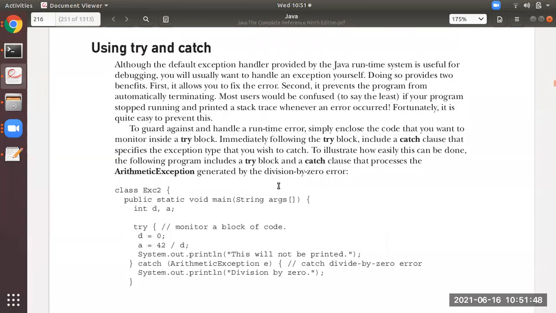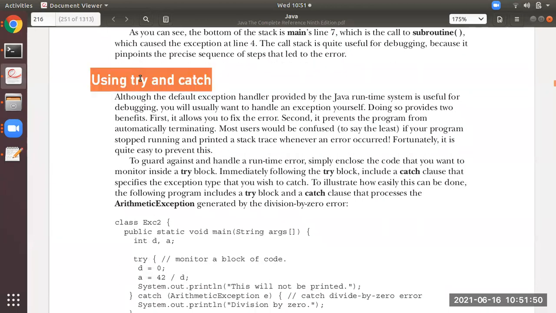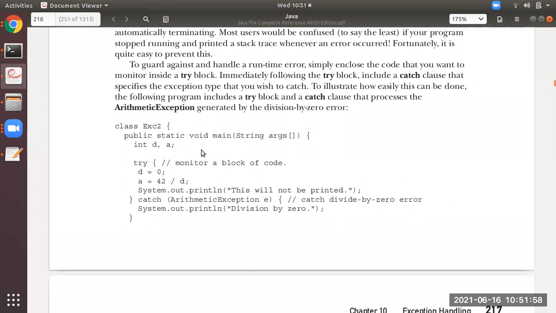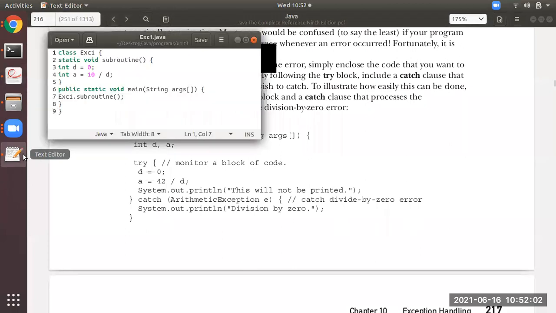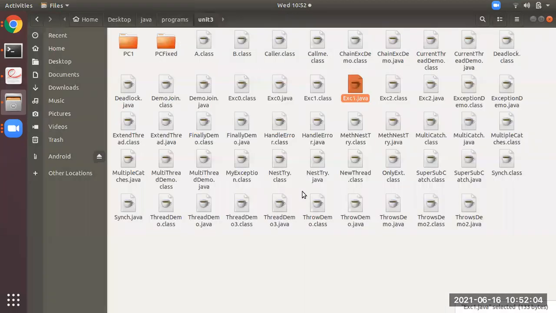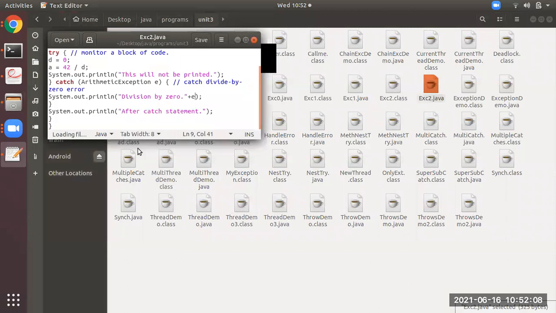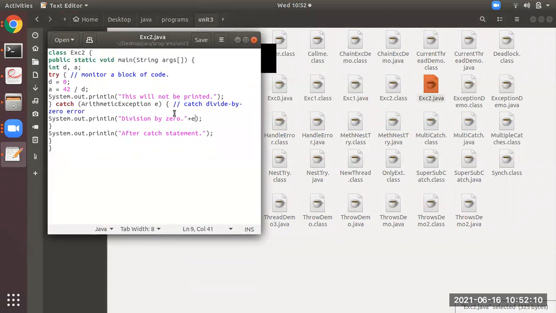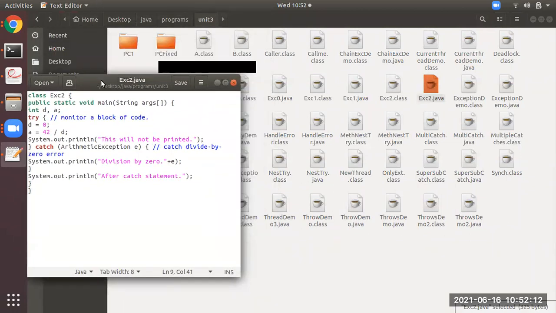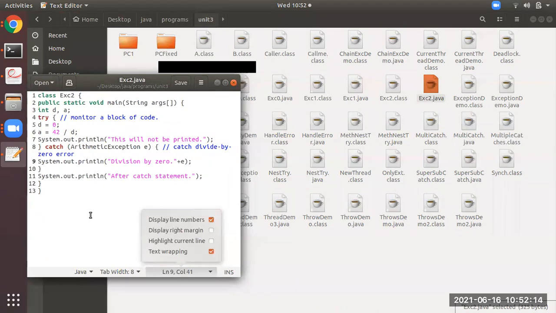So now you will learn what is the purpose of try and catch. Okay, students. So this program is with the class exe2. I will open that with the notepad. These are the line numbers.